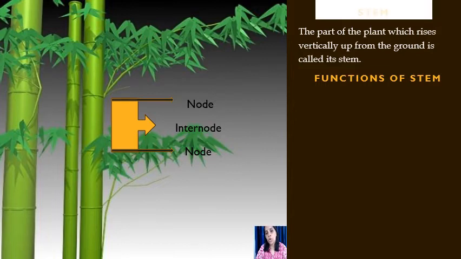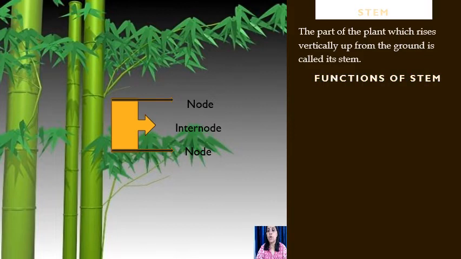Stem bears leaves, branches, buds, flowers, and fruits. Young stems are green in color, but older woody stems are non-green and hard. Stem connects the root system with the rest of the plant.